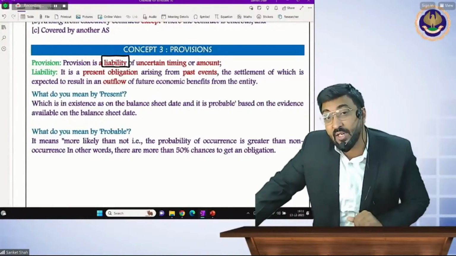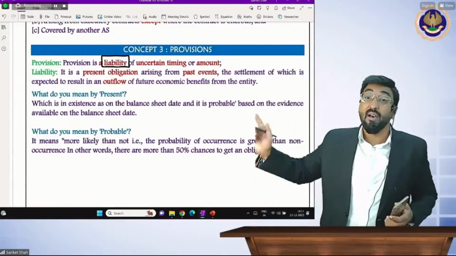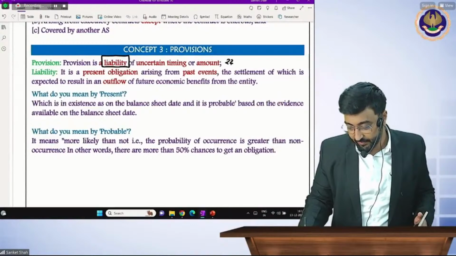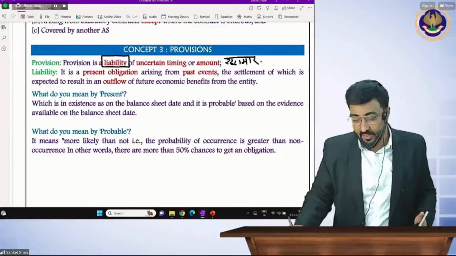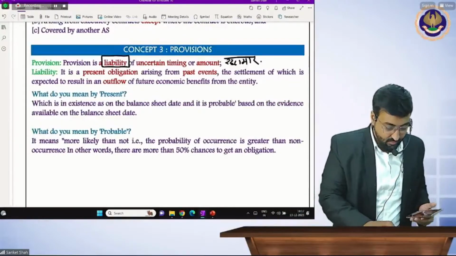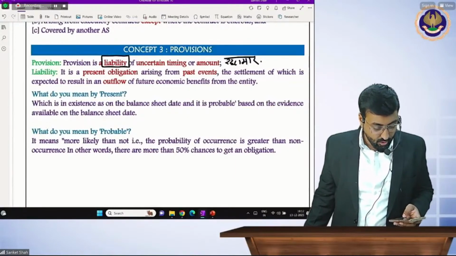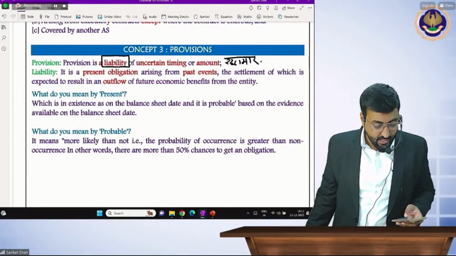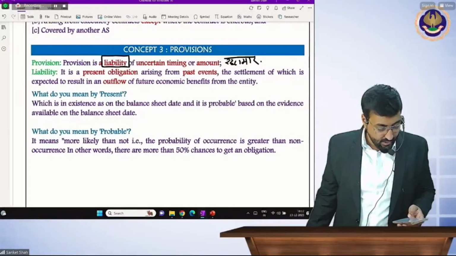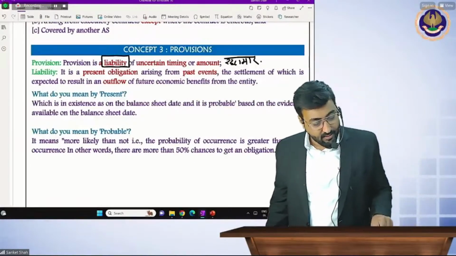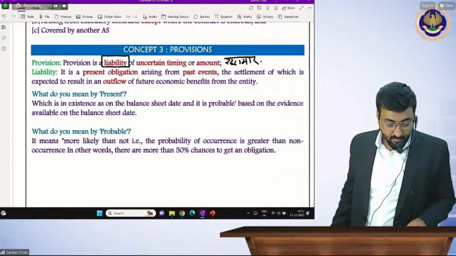Sir, provision की definition समझ में आ चुकी है? Learn it by heart, this definition. Yes, write it, write it. Same, it's done. After writing this, write down done in the comment section.